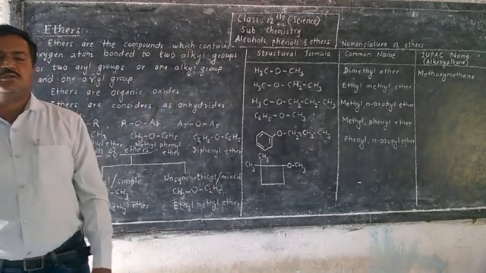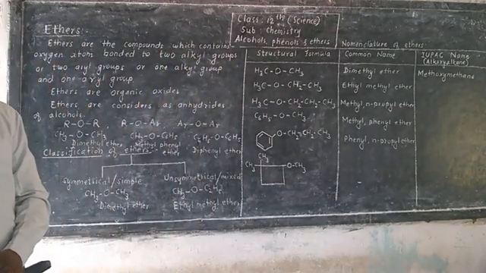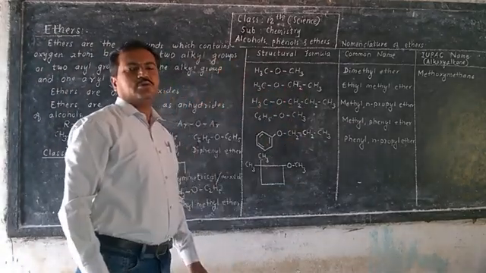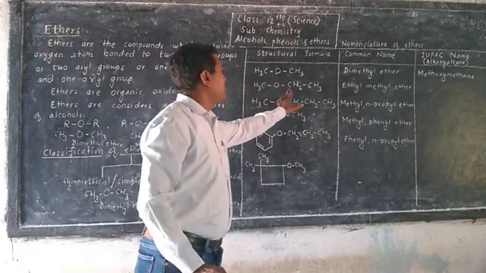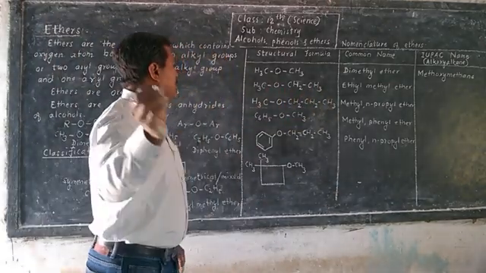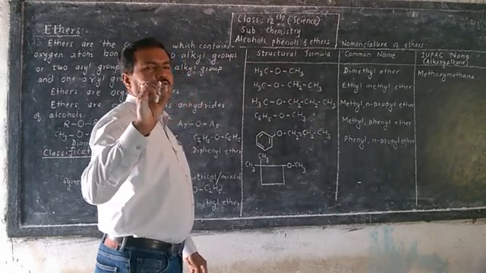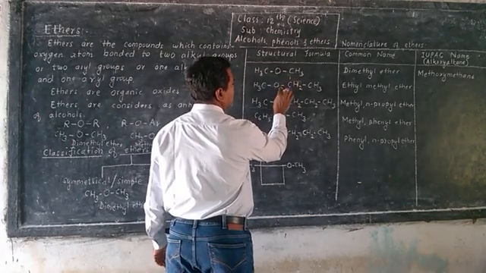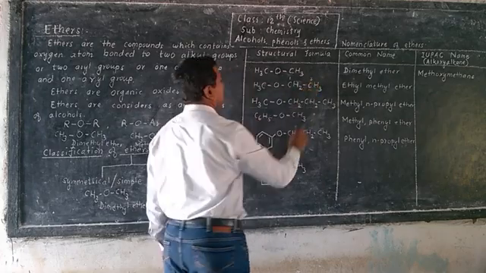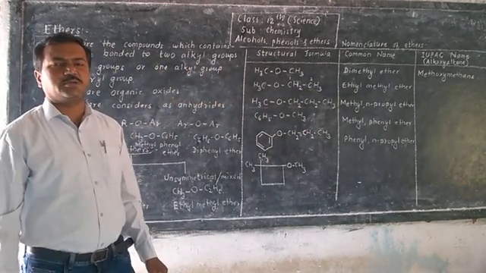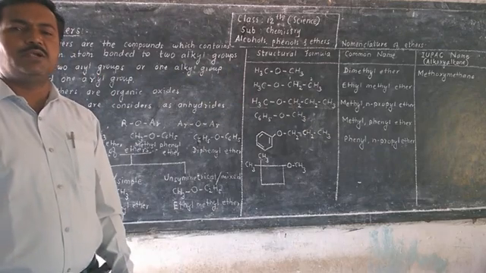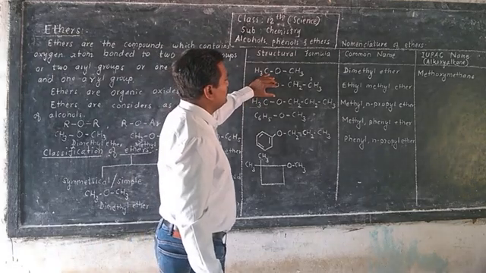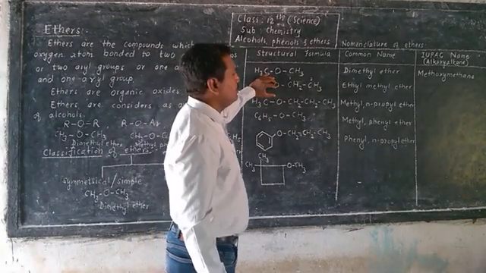Always consider larger alkyl group as a parent alkane. So here different alkyl groups are attached to oxygen. So one methyl group and here one propyl group. So at first count number of carbon atoms in longest chain. So here oxygen atom is here. So this is first carbon and this is second. So two carbon atoms are present in longest chain. So its parent name will be ethane. So it will be methoxyethane.